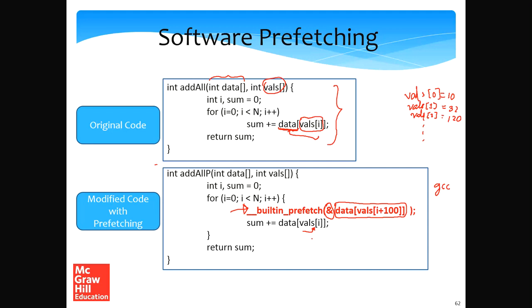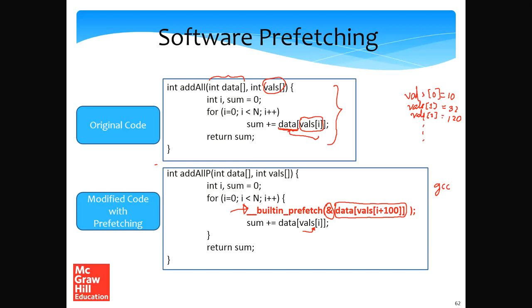Particularly, this pattern is hard to prefetch in hardware because the hardware has to guess that all the indices going into the data array are actually coming from another array called vals. That's pretty difficult for the hardware to guess, even though it is possible. There are research works in that respect. But doing this in software is still easier. It's slightly more intuitive.